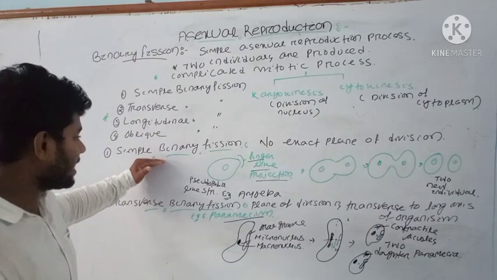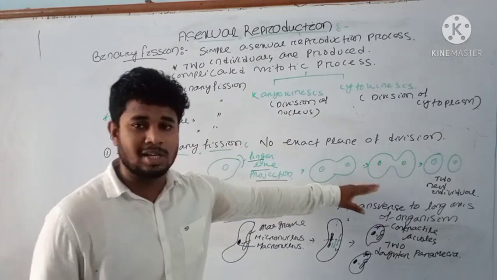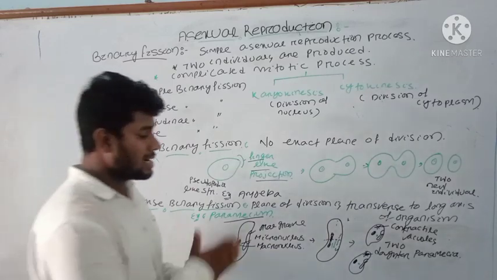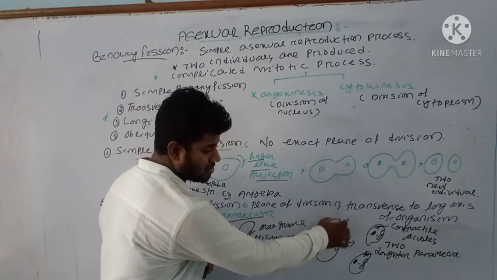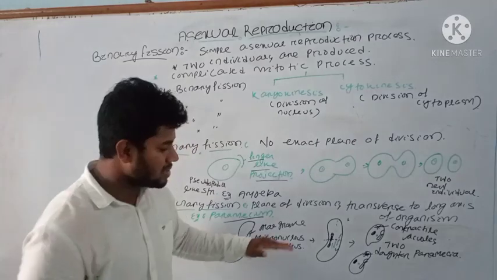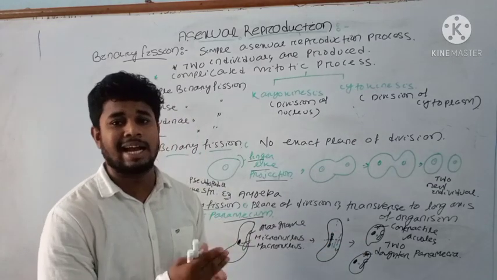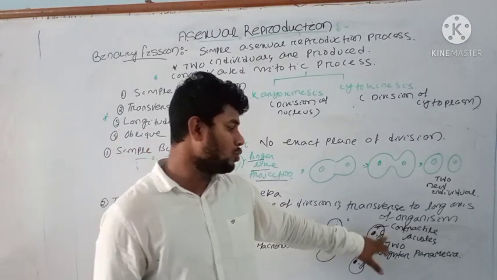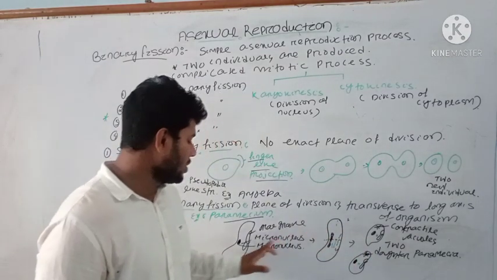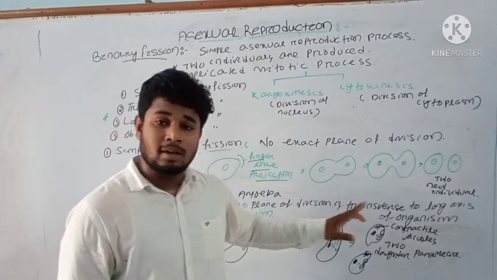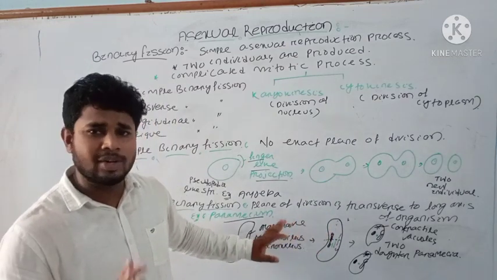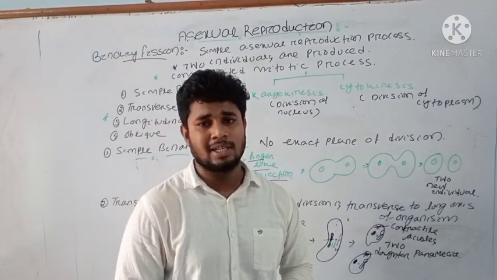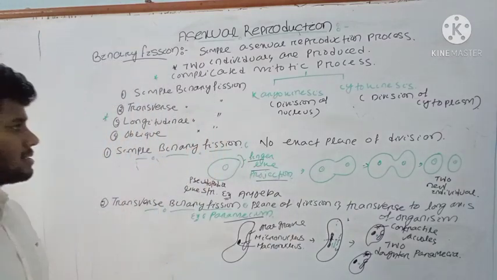We have discussed the simple type in which no plane of division is involved, but here in the transverse type, the division is transverse to the longitudinal axis. This is your longitudinal axis of the paramecium, and the division is transverse, creating a right angle to the axis, and two new individuals are formed. The macronucleus will undergo amitotic division, and the micronucleus will undergo mitotic division. Okay, note down these points.